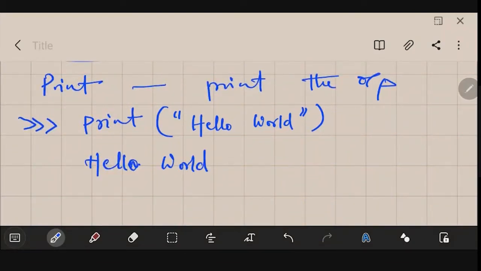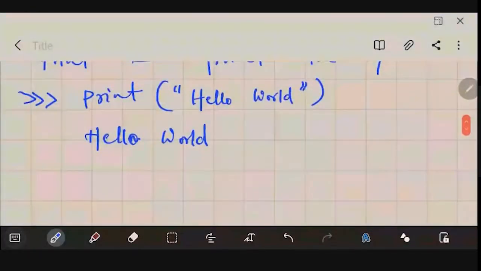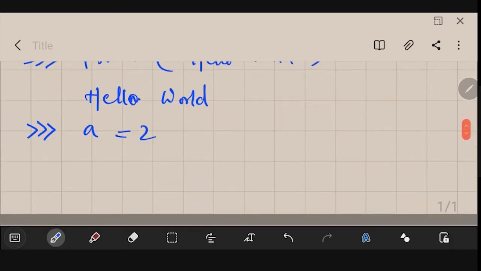Okay, so print is just the output statement. If you want, you could also print values. Let's say we are storing a variable a with 2, a is equal to 2. See, you don't need to give a semicolon here. It is that great a language, huh? You don't need a semicolon at the end. Okay, a is equal to 2, then you have to print this value.